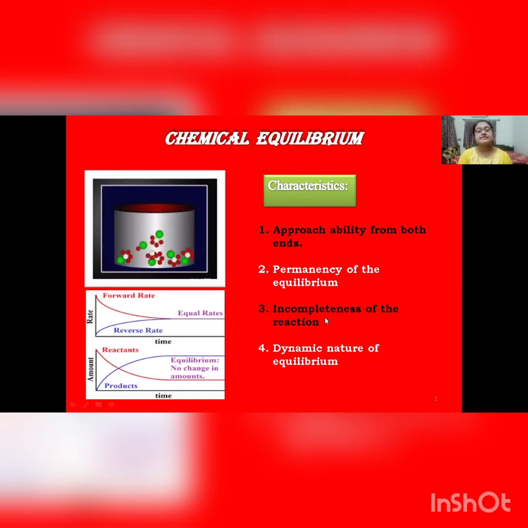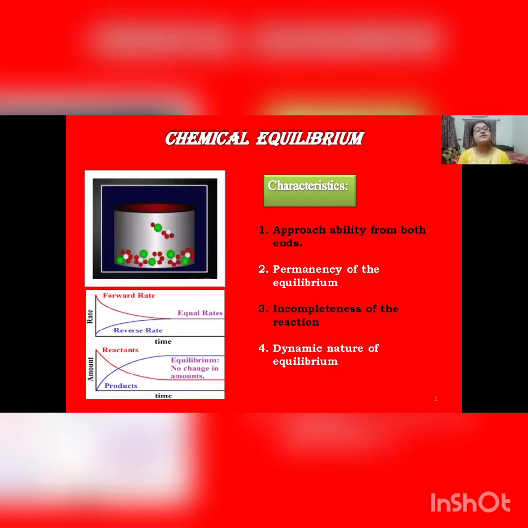The third one is the incompleteness of the reaction, that is, when the chemical equilibrium is reached, neither the forward reaction nor the reverse reaction gets completed totally. And the chemical equilibrium is attained only when the rate of forward reaction becomes equal to the rate of reverse reaction. The most important point here is the dynamic nature of chemical equilibrium, and it can be proved by using a radioactive isotope.